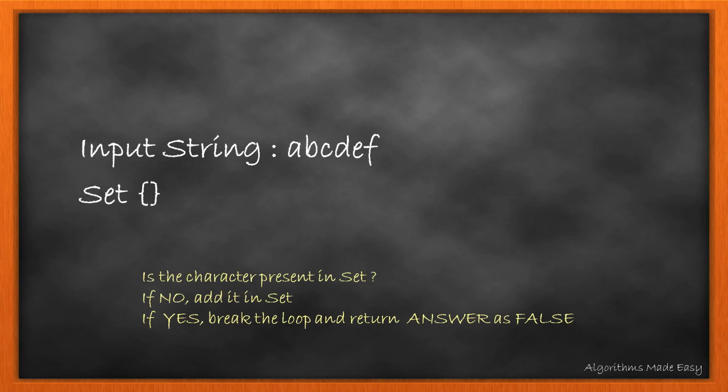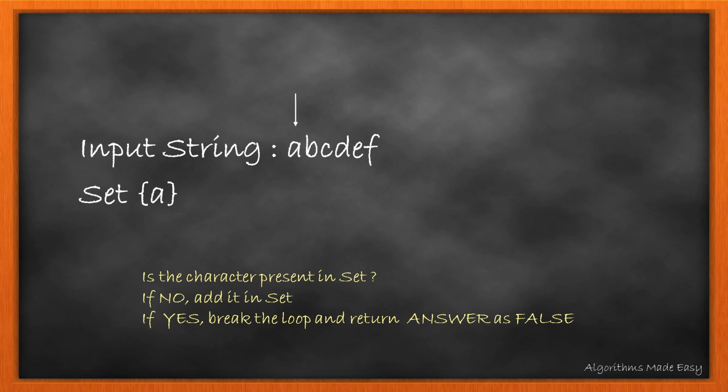Let's take a simple string A, B, C, D, E, F for example. By looking at it, we can say that yes, the string has all unique characters. Now, let's try to prove that programmatically. We will use the no duplicate property of the set. There will be simple if-else checks. We iterate over all the characters in the string, and if the value is not present in the set, then we add it. If it is present, then we stop and return false. Simple, right? Let's see it in action.